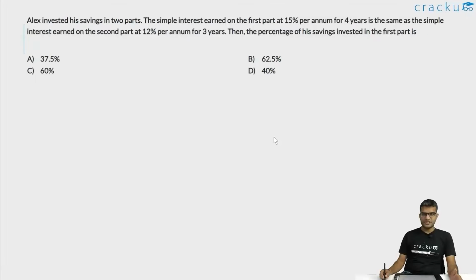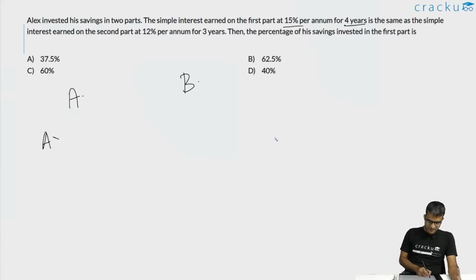In this question, we are told that Alex invested his savings in two parts. Let us assume that in the first part he invested A and in the second part he invested B. Both of them he invested in simple interest. In the first part, the simple interest at 15% per annum for 4 years will be equal to principal into rate of interest, which is A into 15 into 4 divided by 100.